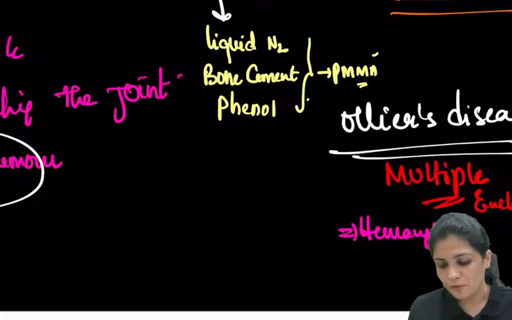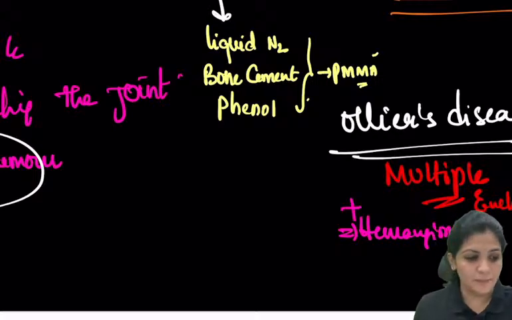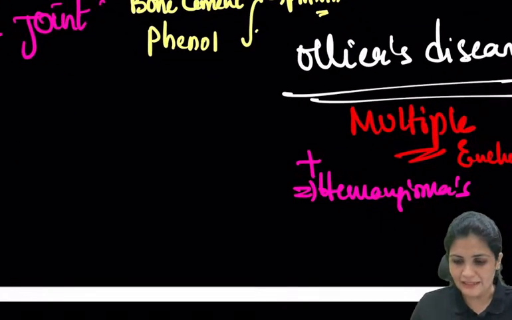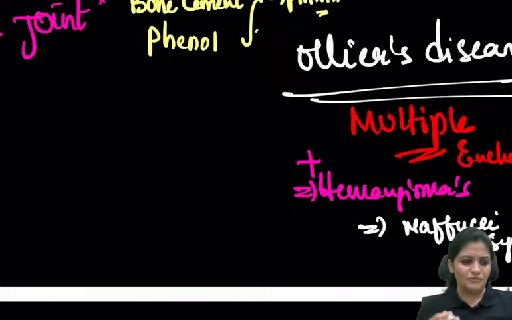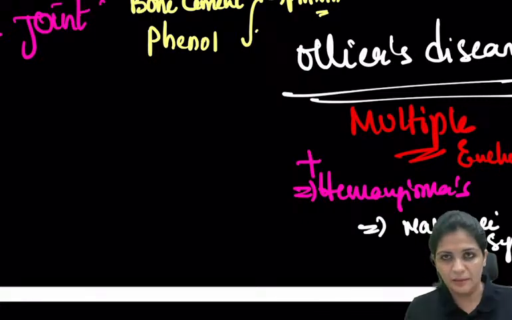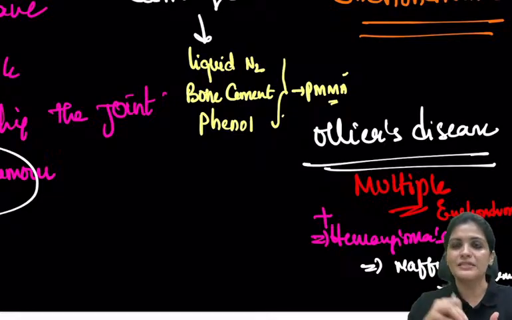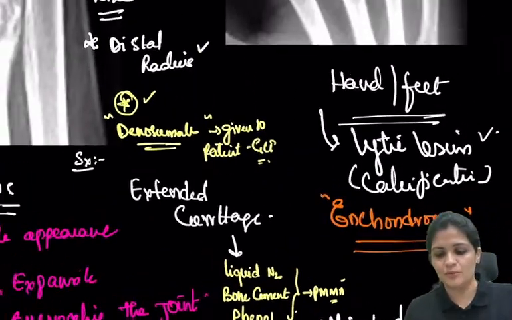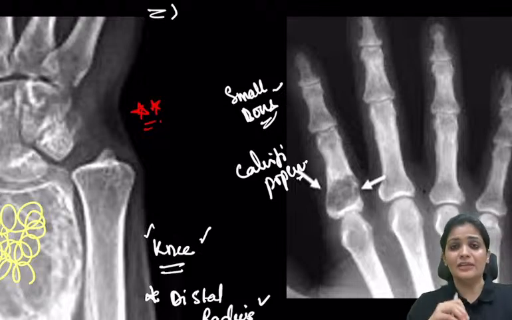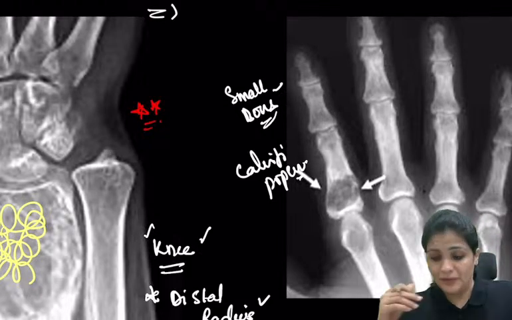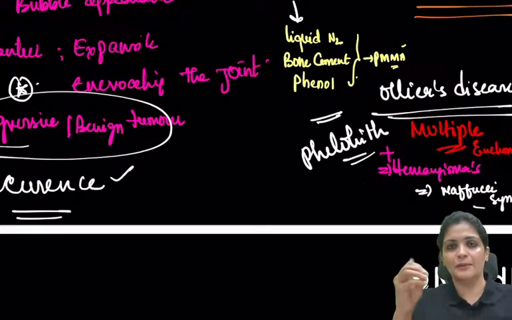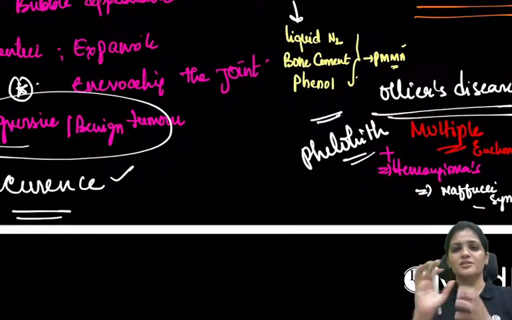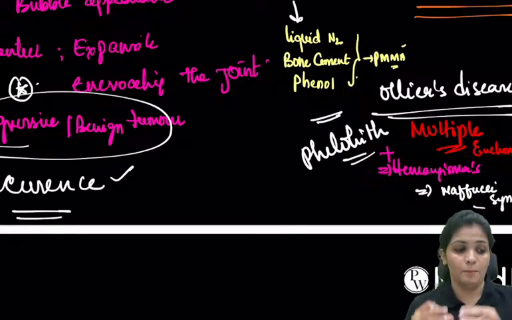hemangiomas, what is this called? Multiple enchondromosis plus hemangiomas. Yeah, that is nothing but your, very good, it is your Maffucci's syndrome. So what is Maffucci? Maffucci's syndrome is nothing but what you see is, first in the hand you will see multiple enchondromas. So whenever you take the X-ray, you see multiple lesions of enchondroma. And then you see on the skin, you see multiple hemangiomas, and also on the x-ray you can see phleboliths, that is stone formation. So there is multiple stone like formation on the x-ray.